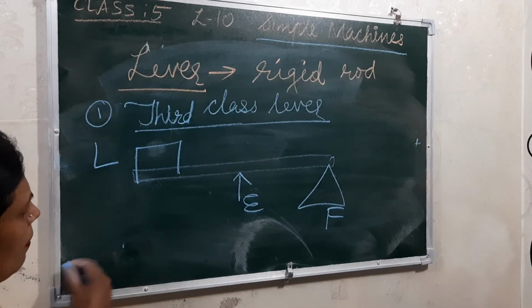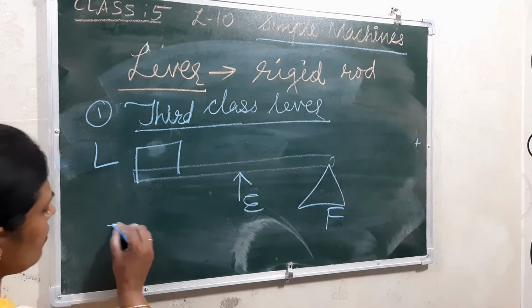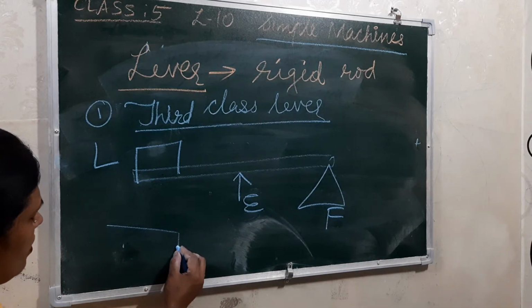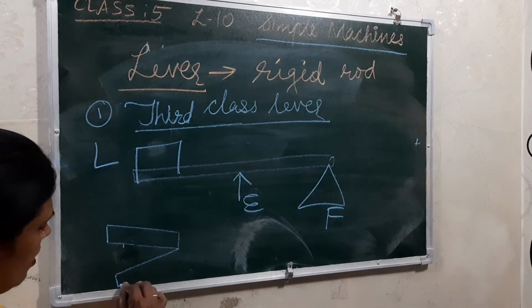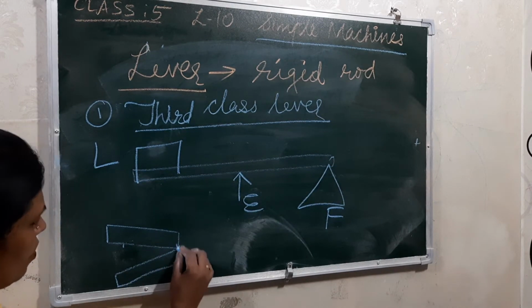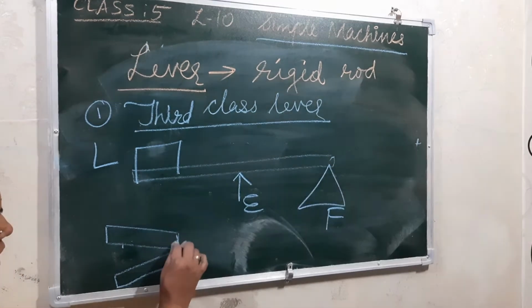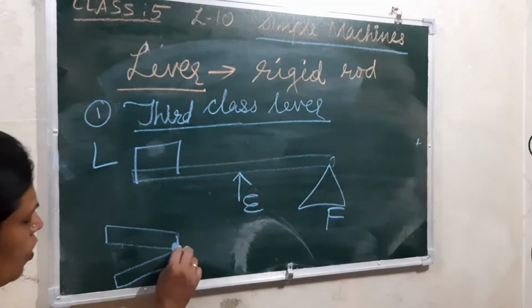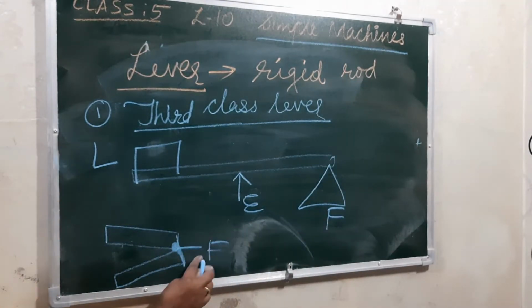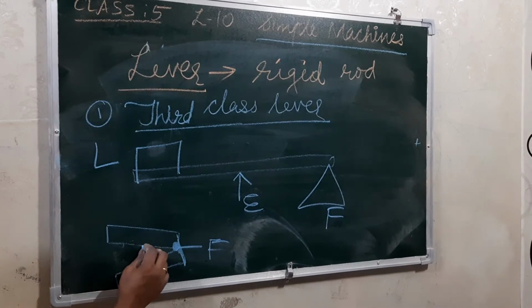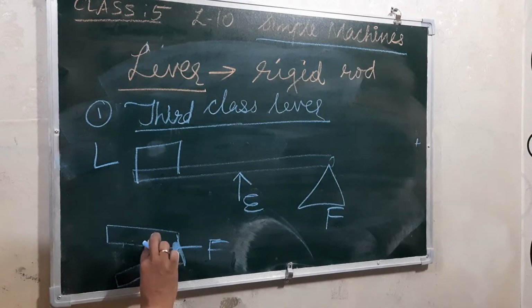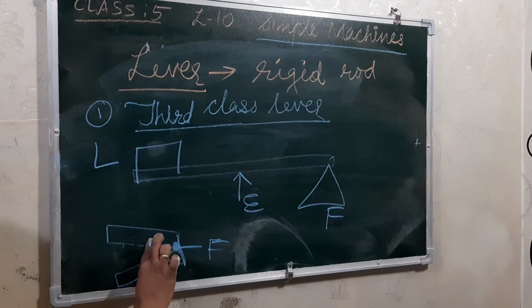So for the stapler, see this way, right, one side and another side. Here only it is joined, right, this is the joint, so it is the fulcrum, right here the fulcrum, and here it is actually the effort. That means when we are pressing it, we press on the middle portion only.